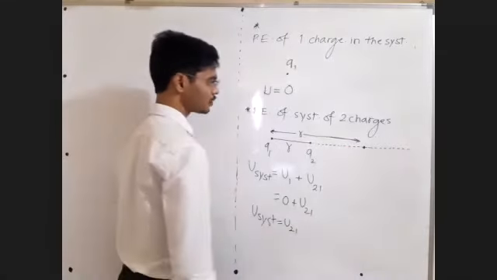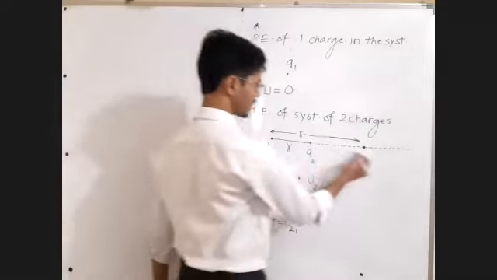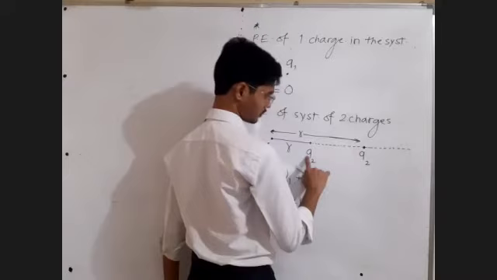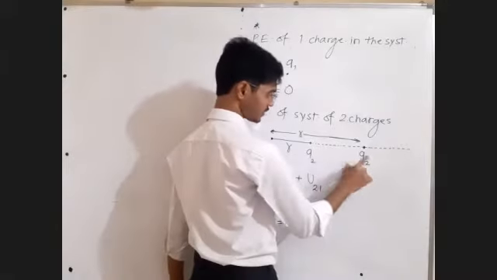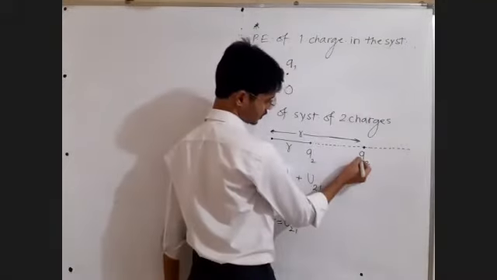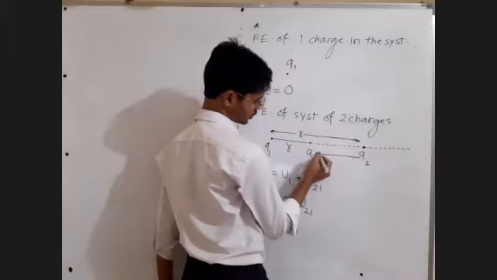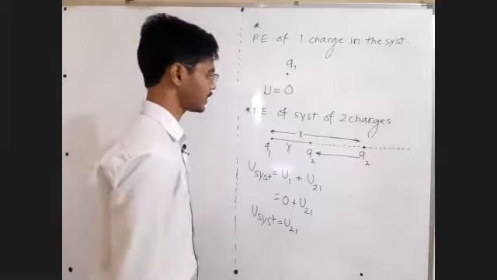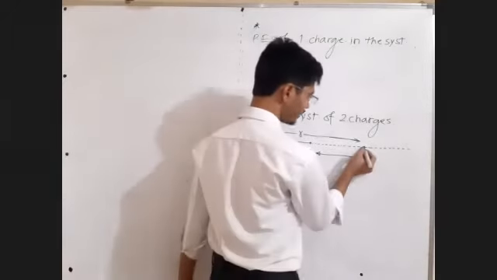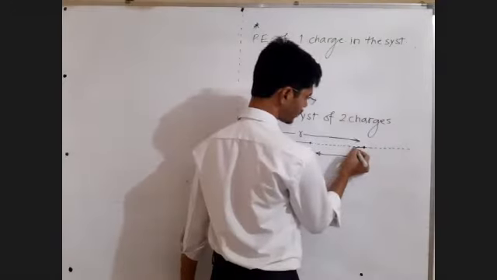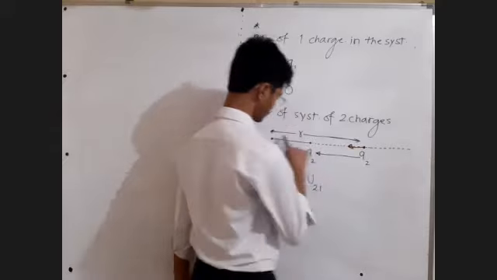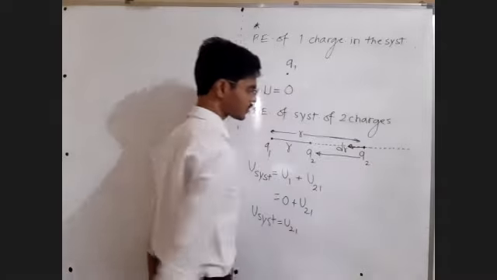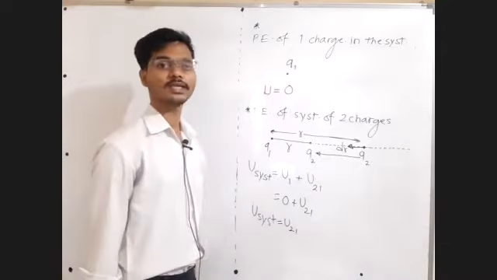Now, we are assuming this Q1 here, and we want to bring this Q2 from infinity to the given position. Right now it is here. Fine, we will displace it by a very small amount, dr. This total distance is r, we will displace it by a very small amount, dr, and at that location the instantaneous force